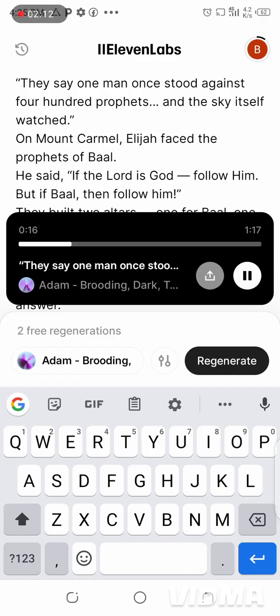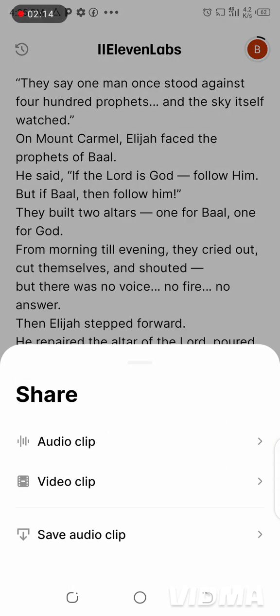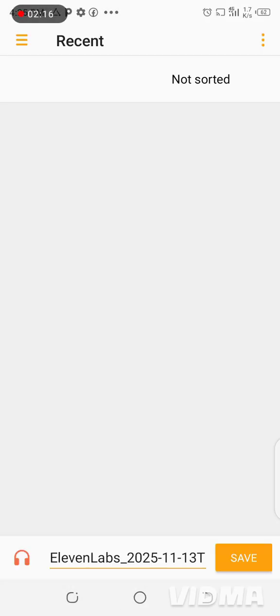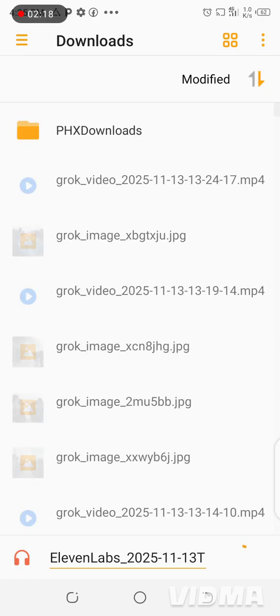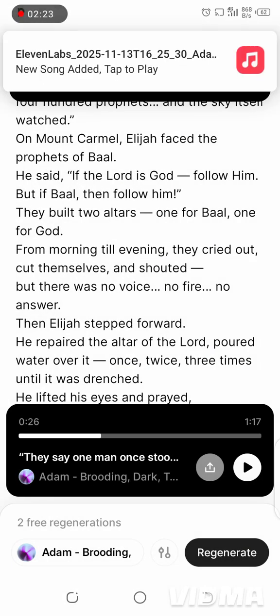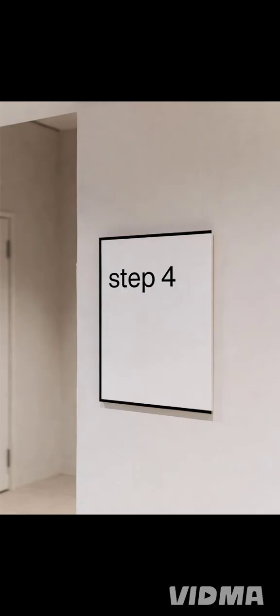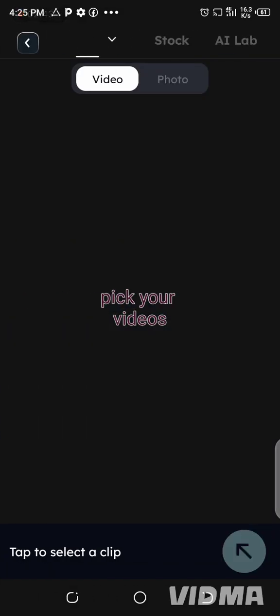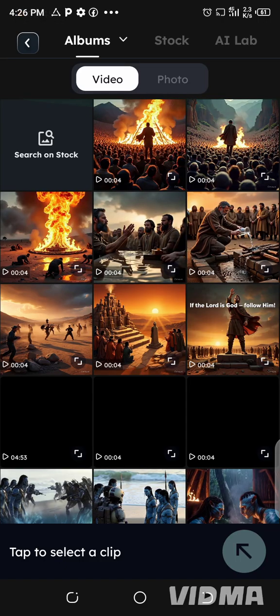You cancel here, you click it again. And when you click it, you see save audio clip. Then you press save audio clip. Once you see that it has been added, that is when you will now go to Vidman and pick your videos. You will now pick all the videos you generated.